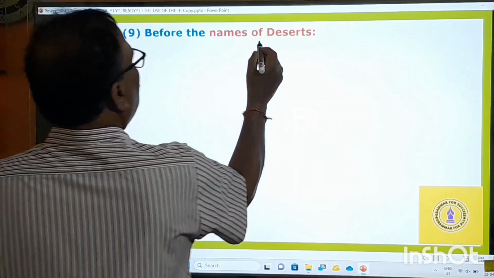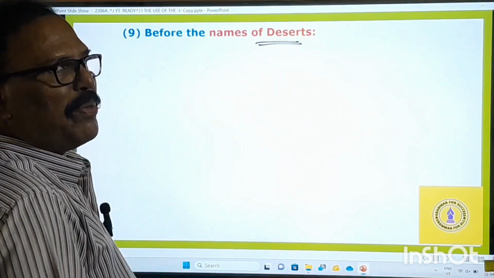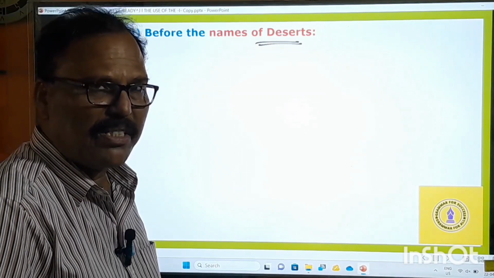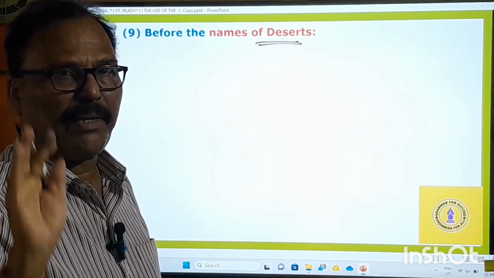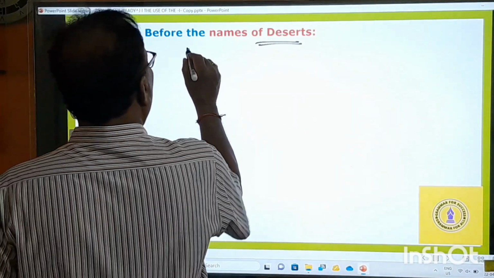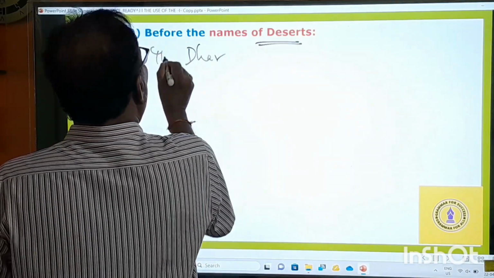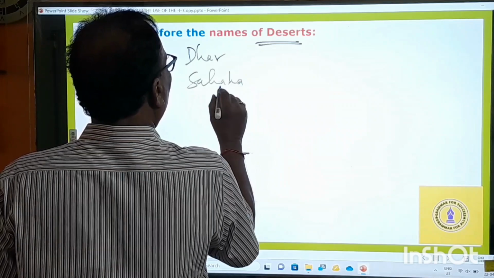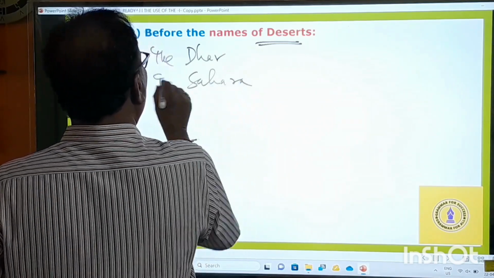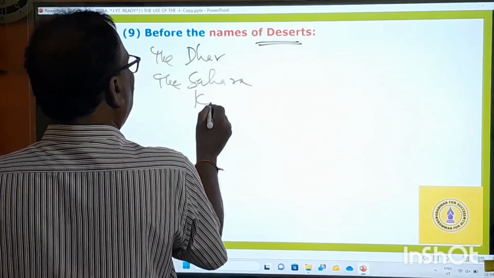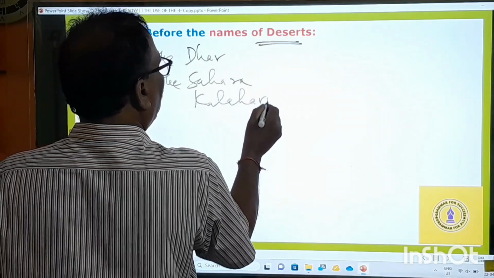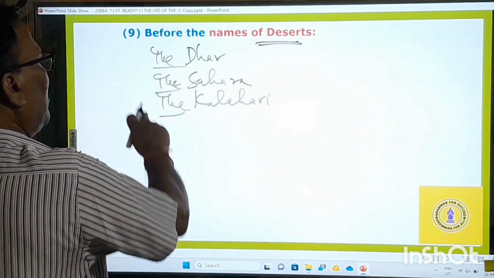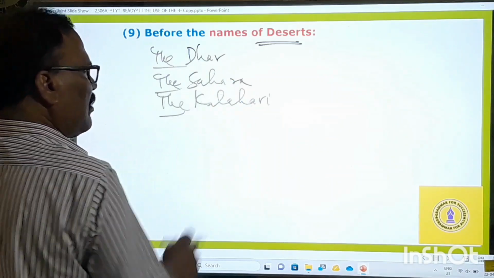Before the names of deserts, all of you know very well, there are so many deserts. You know the names of so many deserts. Before the names of deserts, we must use the definite article. Keep this point in mind. And now the Thar desert, the Sahara desert, the Kalahari desert.